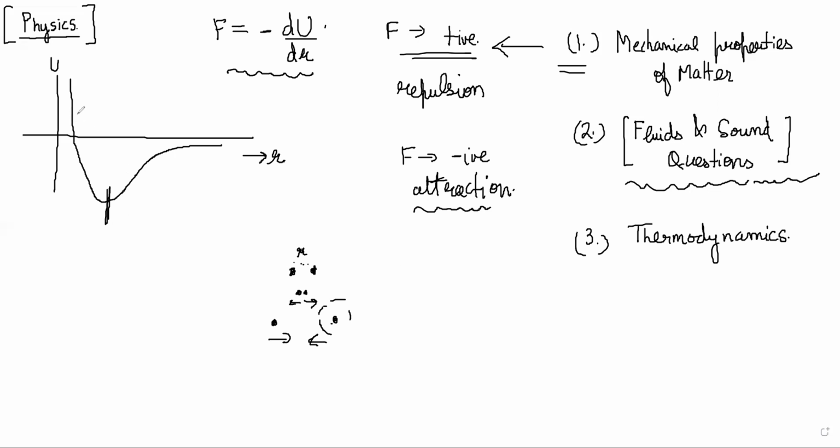Force is positive here and negative here, so force becomes zero at this point, because it is changing sign from positive to negative.